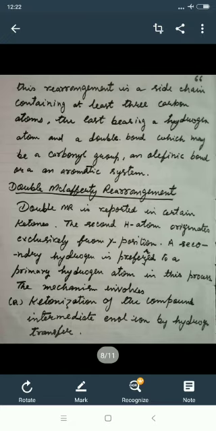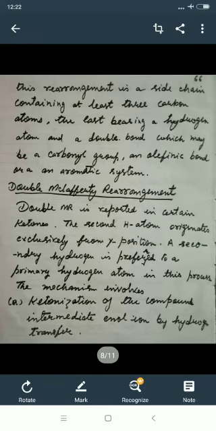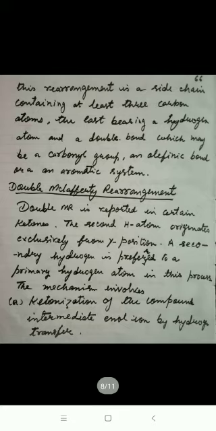Sometimes we have the double McLafferty rearrangement. The double McLafferty is reported in certain ketones. The second hydrogen atom originates exclusively from the gamma position. A secondary hydrogen atom is preferred to a primary hydrogen atom. In this process, the mechanism involves the ketonization of the intermediate enol ion by hydrogen transfer, that is, the transfer of hydrogen to the enolic oxygen.